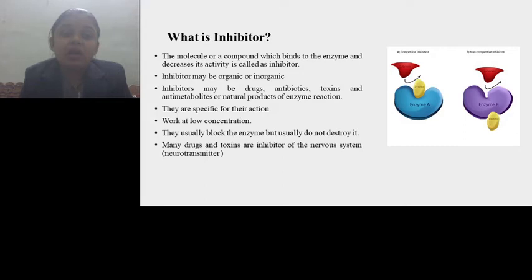Inhibitors work at very low concentration. A very low concentration of inhibitor is required to carry out enzyme inhibition. They usually block the enzyme but usually do not destroy it. There is a binding between the inhibitor and the enzyme. This binding leads to the blockage of the active site of the enzyme, but this interaction between the enzyme and the inhibitor does not lead to the destruction of the enzyme. There is no change in the tertiary structure of the enzyme. Hence the enzyme is not destroyed. Many drugs and toxins are inhibitors of the nervous system.